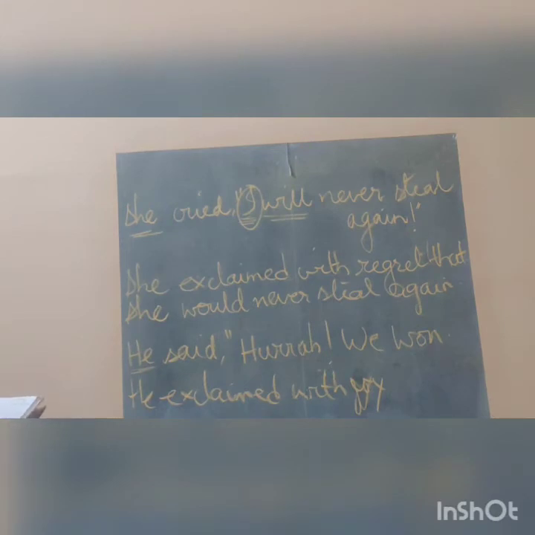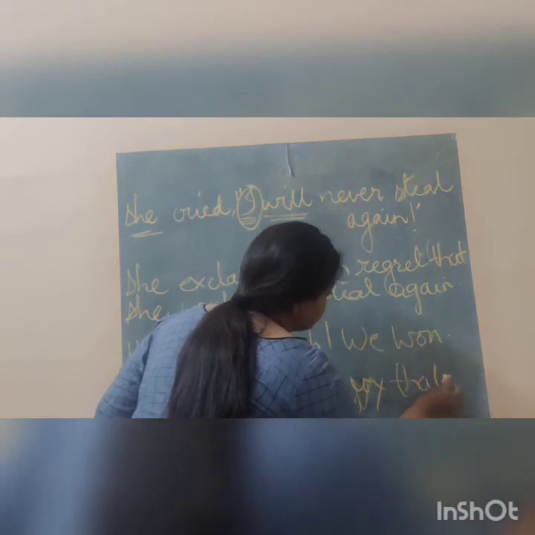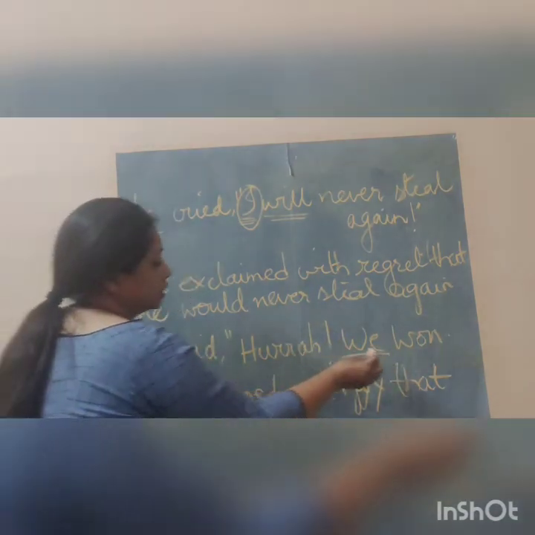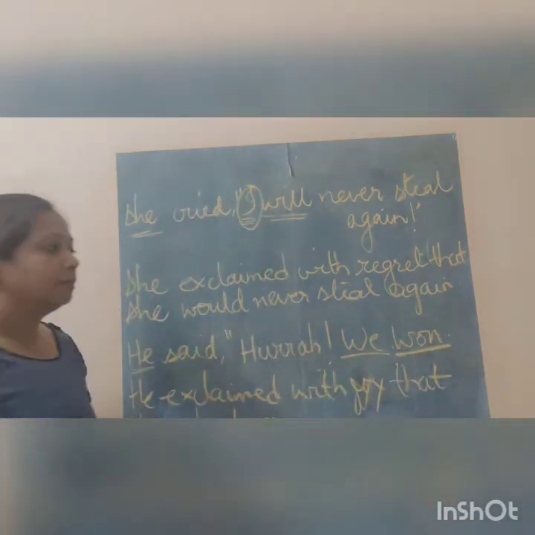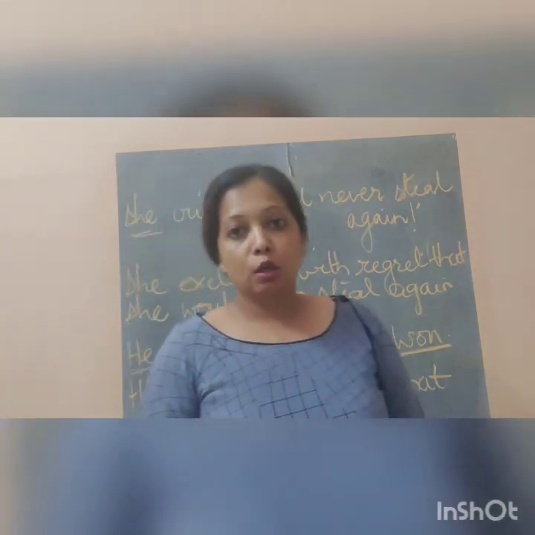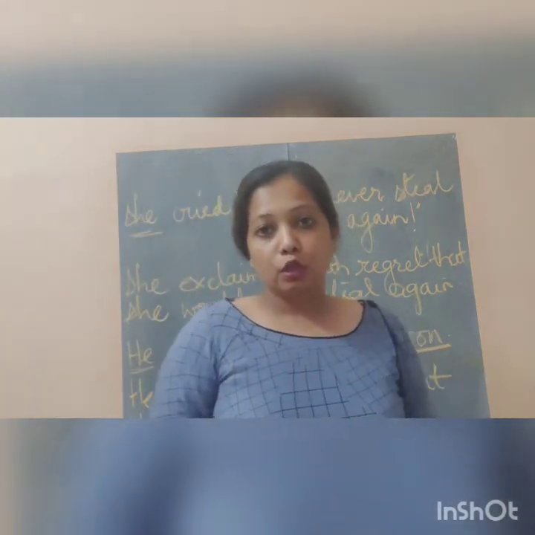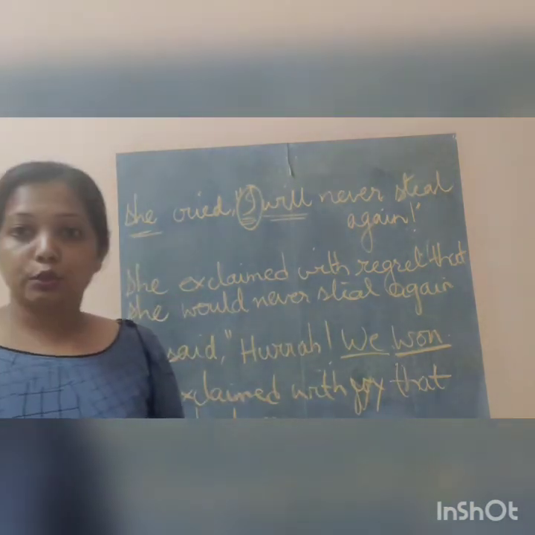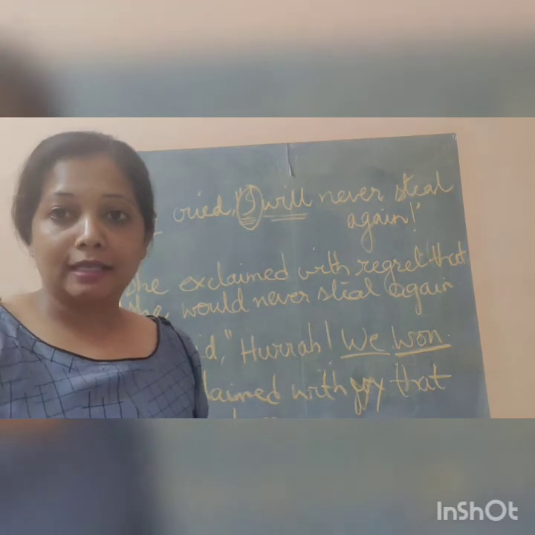So he exclaimed with joy that, joiner, connector, that they had won. We changed and won. That means won is past. So it will be changed to past perfect form. So these are the two examples that we did. I hope you have understood exclamatory sentences.